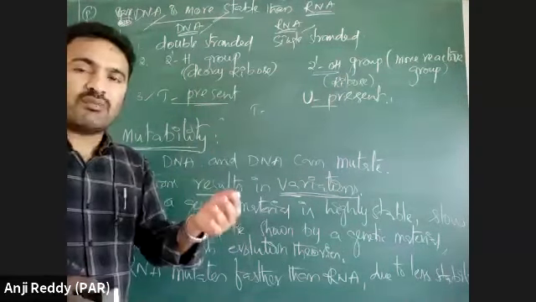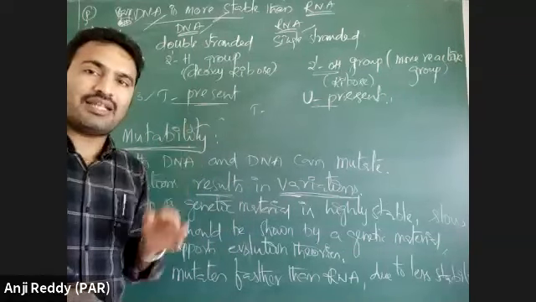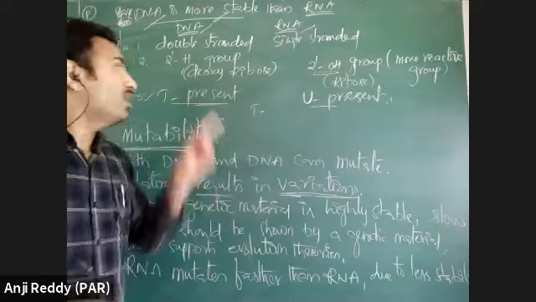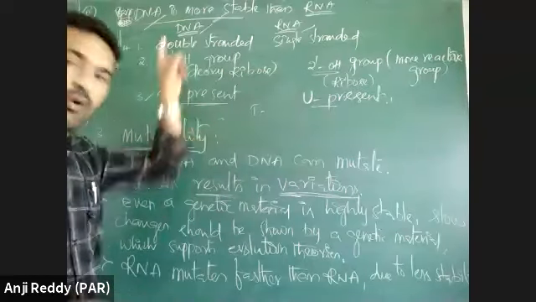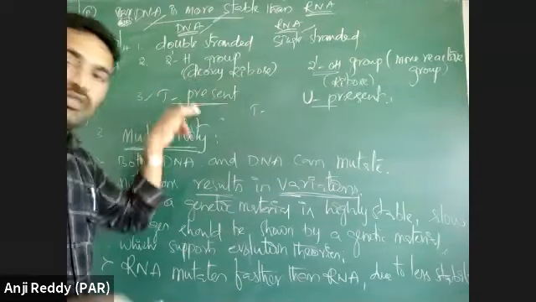If more thymines are there, take two DNA molecules. One DNA molecule has fewer thymines, another has more thymines. Both are DNA only, both are double stranded, both have deoxyribose, both have thymines.